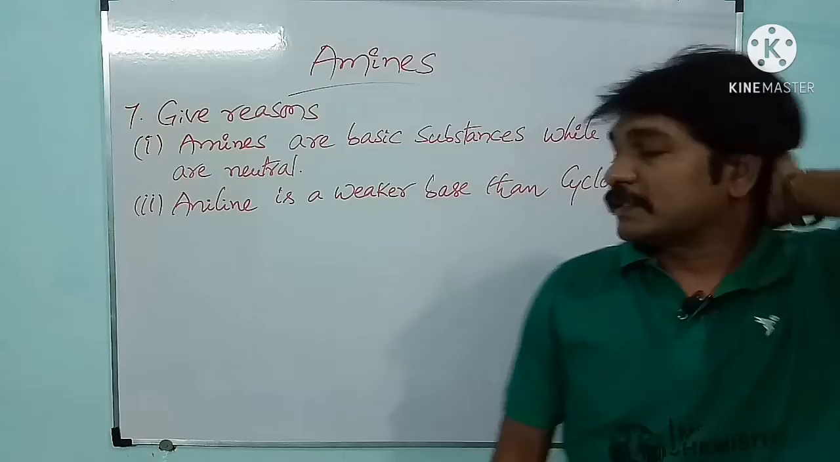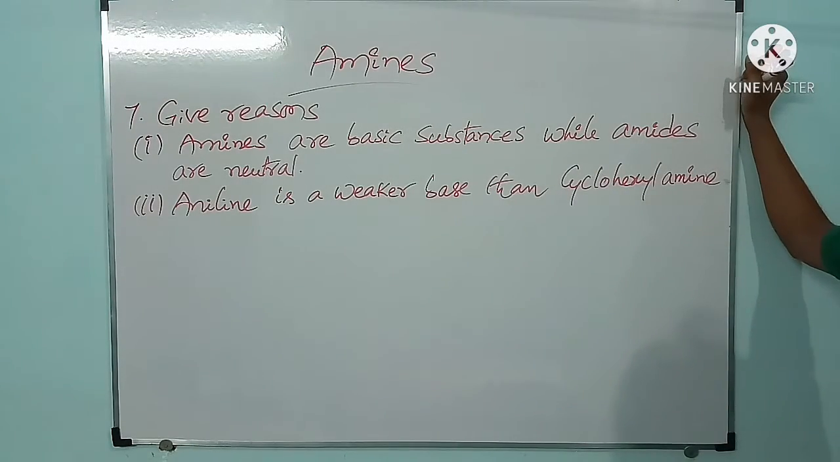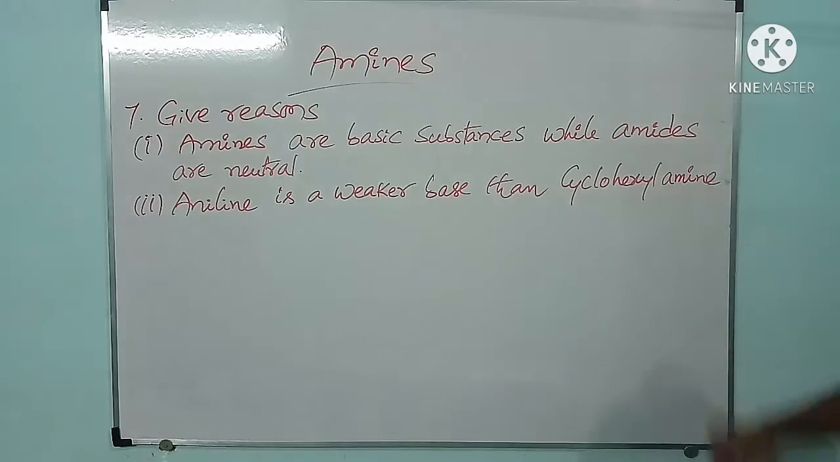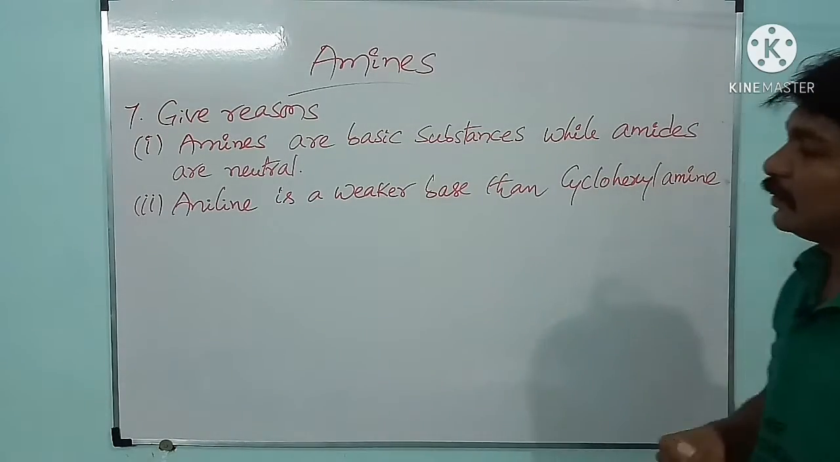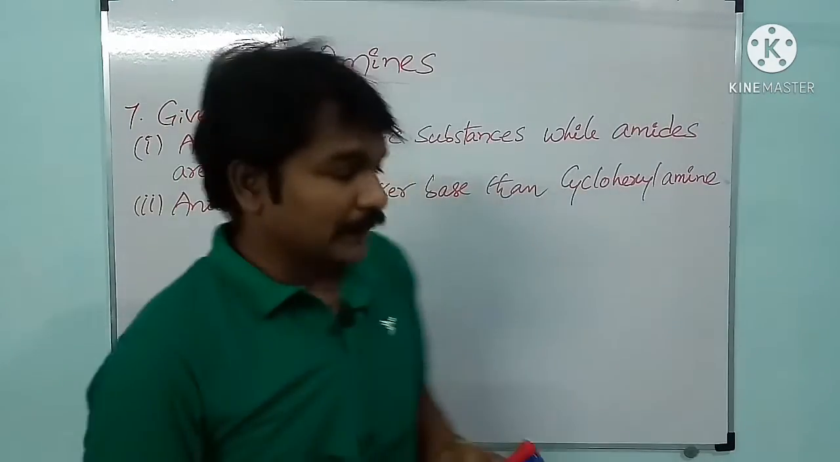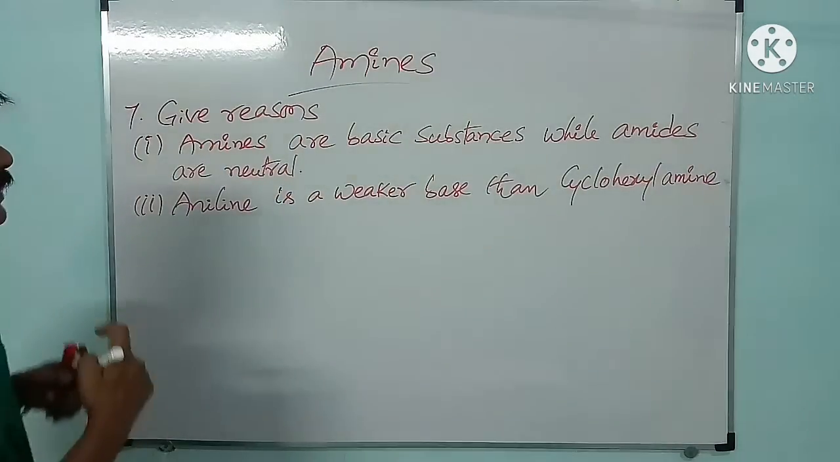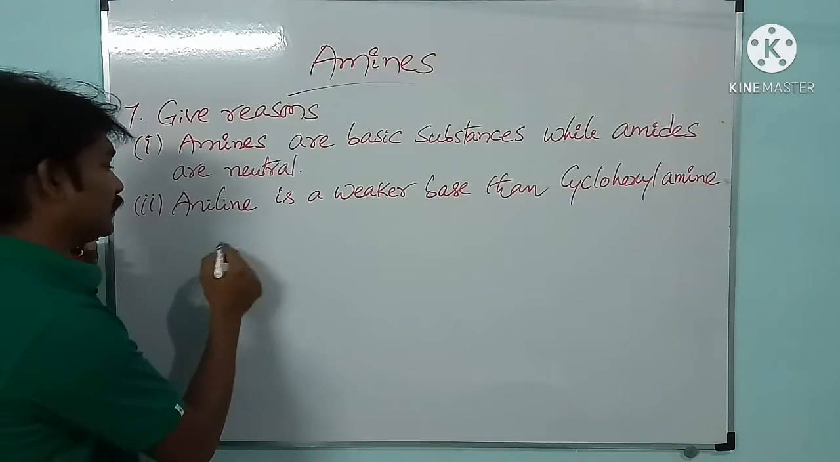Seventh one, they are asking reasons. Give reasons. First one is amines are basic substances while amides are neutral. And second one, aniline is a weaker base than cyclohexylamine. They have given two statements here and they are asking reasons for those two statements. Let us check the first one. Amines are basic substances while amides are neutral. Check the amines.